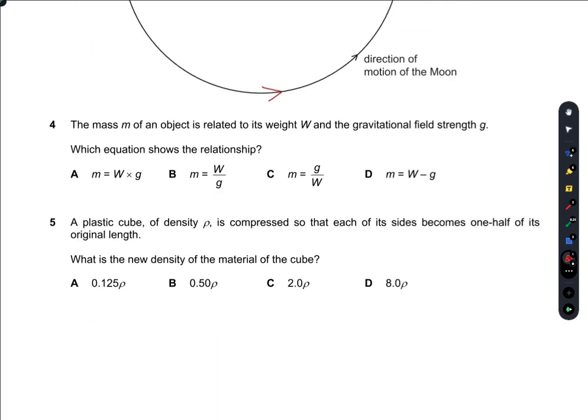The mass m of an object is related to its weight and gravitational field strength g. Which equation shows the relationship? Generally we know weight is equal to mg. So simply weight divided by g is equal to m. So that means B is the right option.